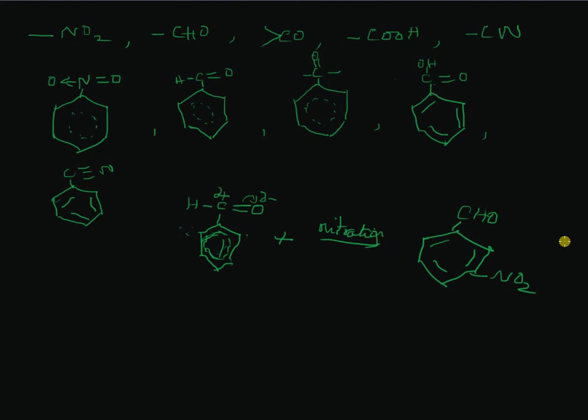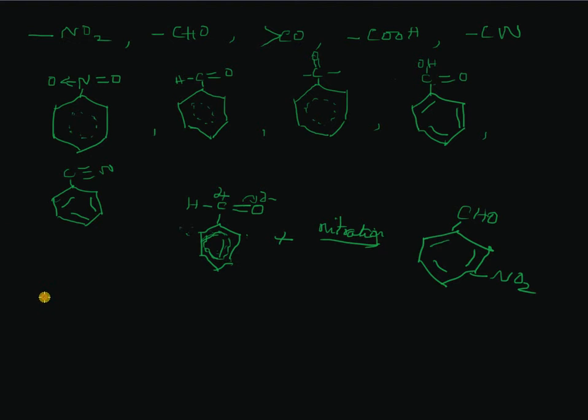Now I want to ask you one question. Which will be taking place at a faster rate, the OP directing substituent or the meta directing substituent? Or let me put the question in a different way.